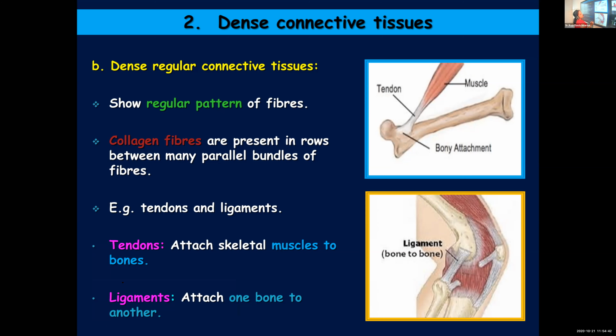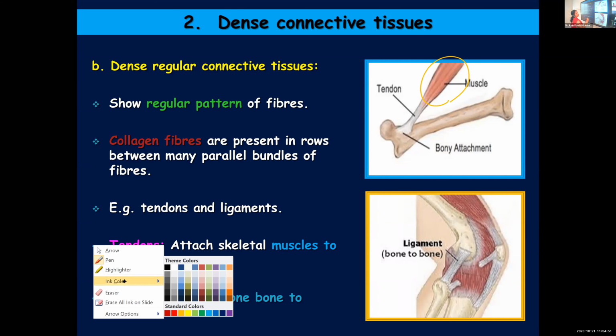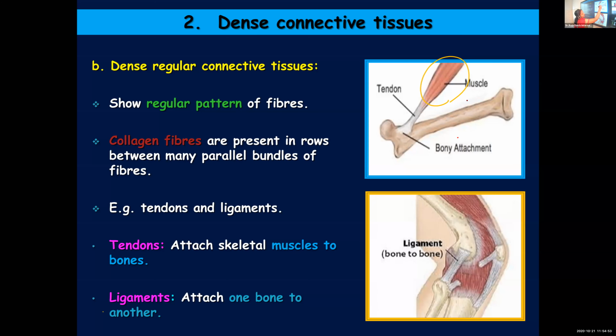In the picture, this is muscle and this is bone. Muscle and bone are connected together by a fibrous tissue known as tendon. In the next figure, this is one bone, and here you can find another bone, and connecting these two is fibrous tissue, which you call ligament.